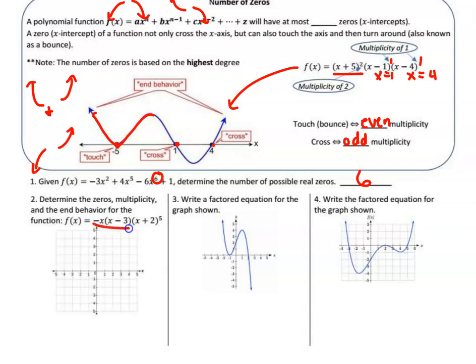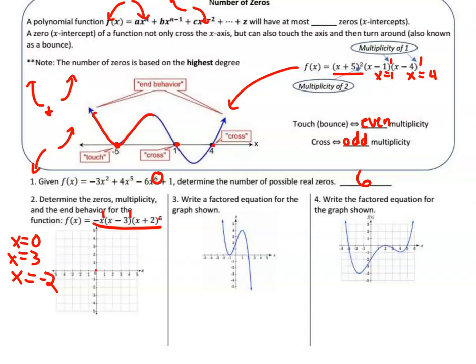So I look at this function right here, and I look at the first one. Negative x equals 0 means x equals 0. That's one x-intercept. x minus 3 equals 0 means x equals 3. And x plus 2 means x equals negative 2. Those are the 3 x-intercepts for this function. And this was a degree of 1, this was a degree of 1, and this one's a degree of 5. So the multiplicity was 5 and 1 and 1 for each of those.